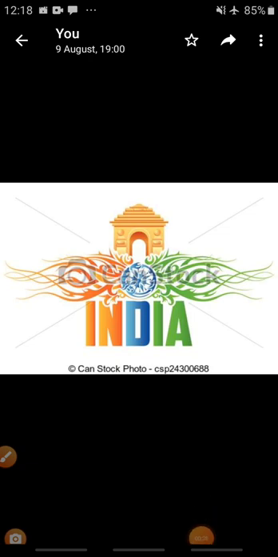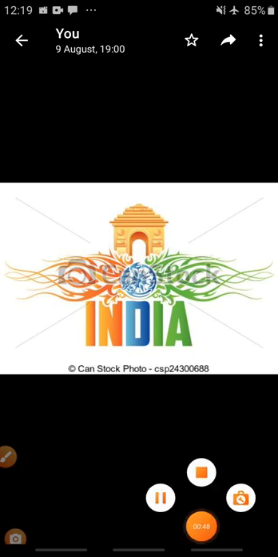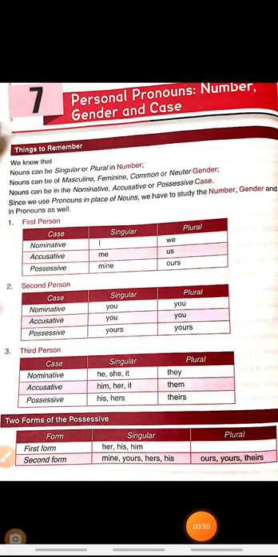Today we are going to start chapter number 7, personal pronouns, number, gender and case. So take out your book, page number 44. Open page number 44. I am giving you 2 minutes for that. So today we are going to start chapter number 7, personal pronouns, number, gender and case.